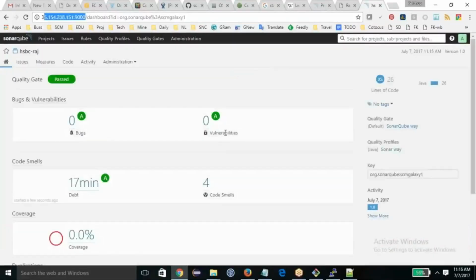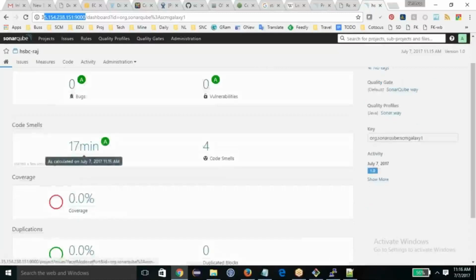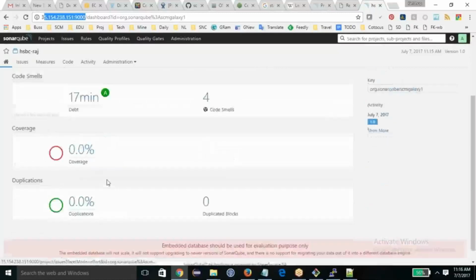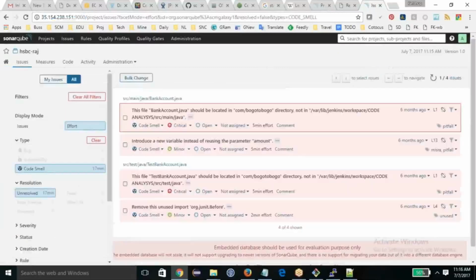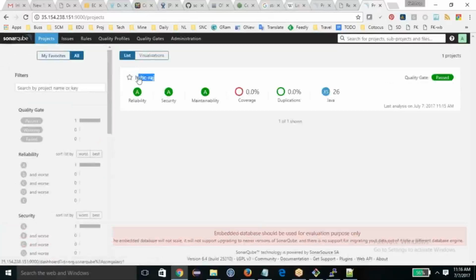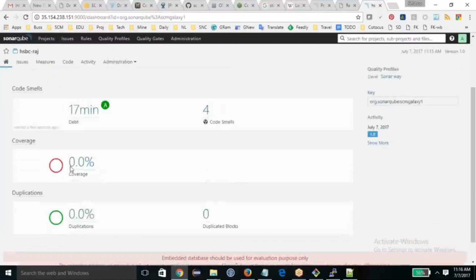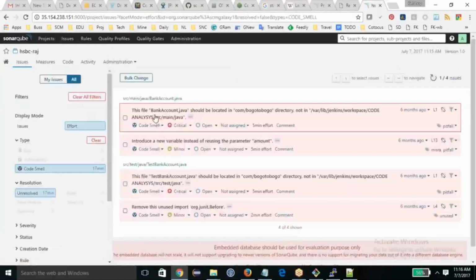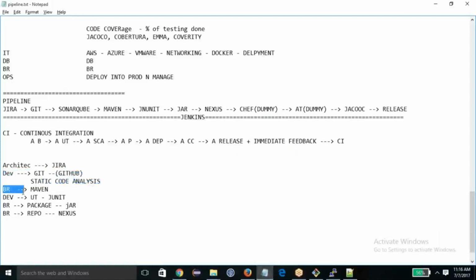You have 0 bugs, 0 security issues, but 17 minutes of debt. What is that all about? So you have duplicate code probably. So these are the things you have to fix. Now you look at this SonarQube dashboard. You have one project. This is the project name, and these are the issues which I have. So now static code analysis has been done. Developers will come to this place, see what errors they are making, and accordingly they have to fix it, do the code commit again in GitHub and run this stuff. So now you could get it done.